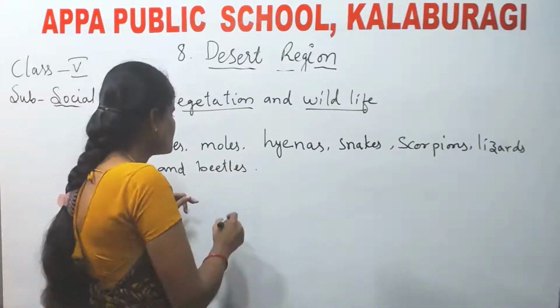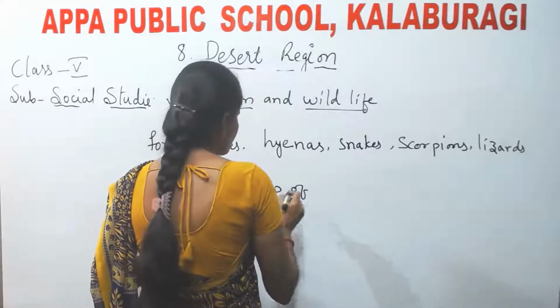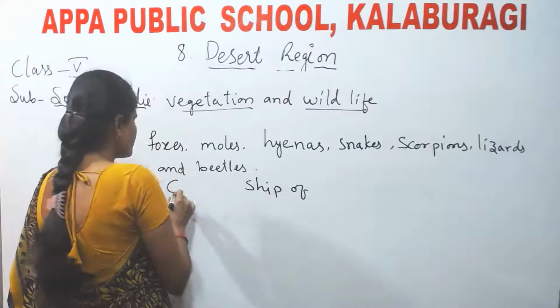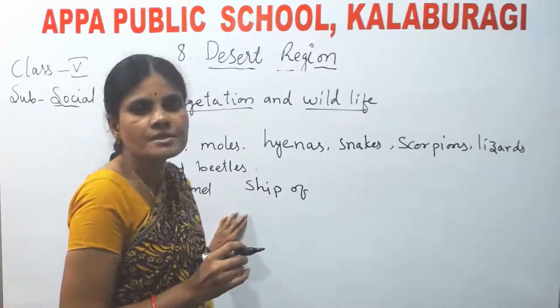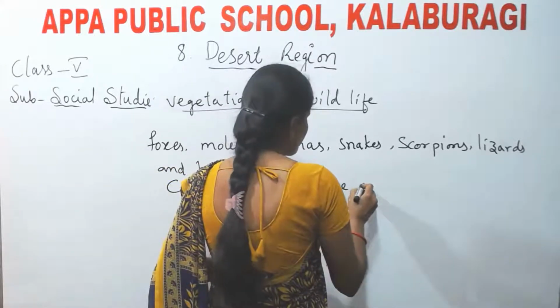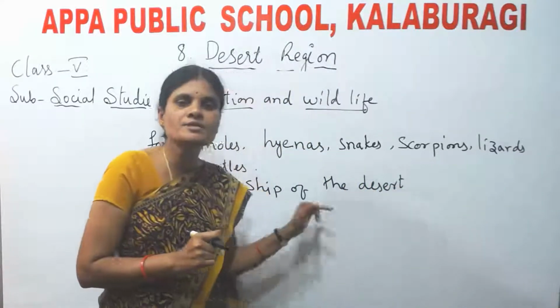Sorry, the camel is called the sheep of the desert. Okay, what is called sheep of the desert? Camel is called the sheep of the desert. Why is it called the sheep of the desert?